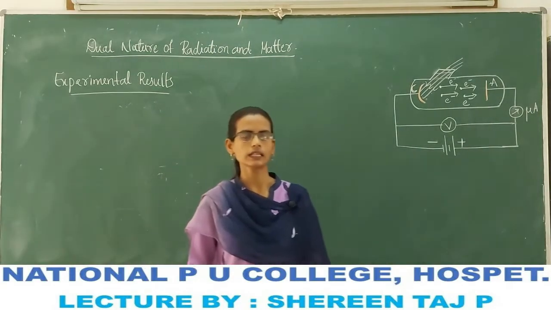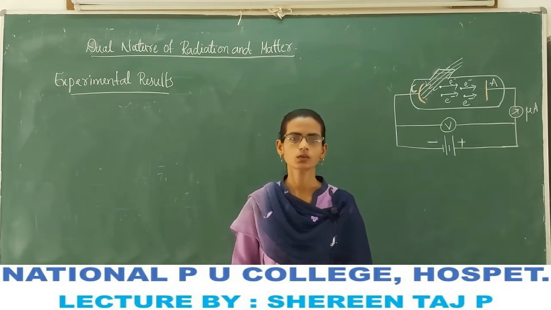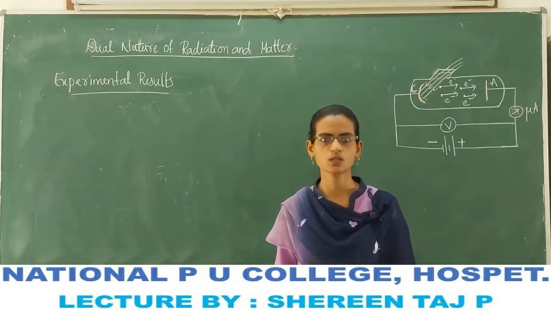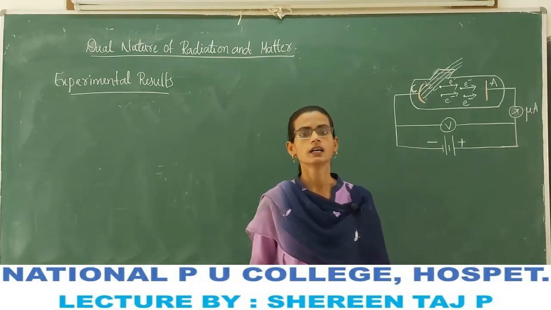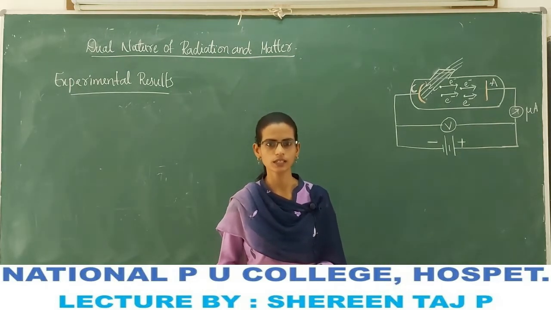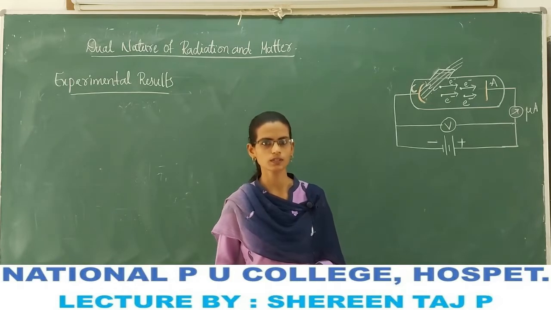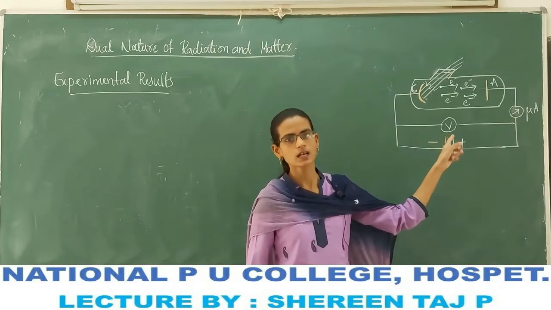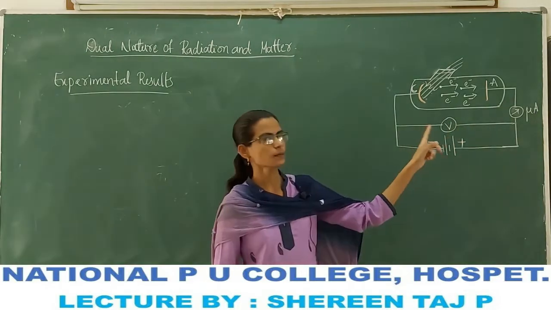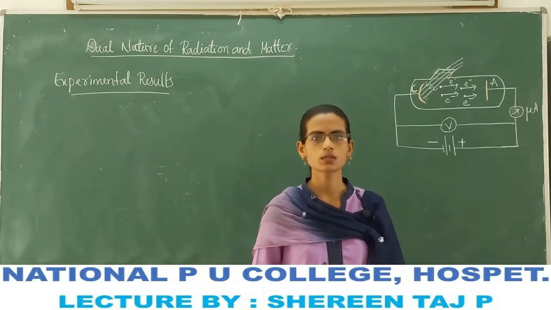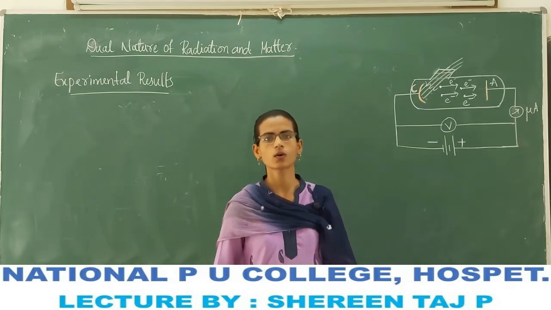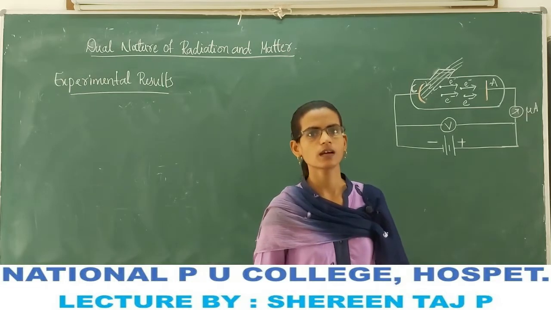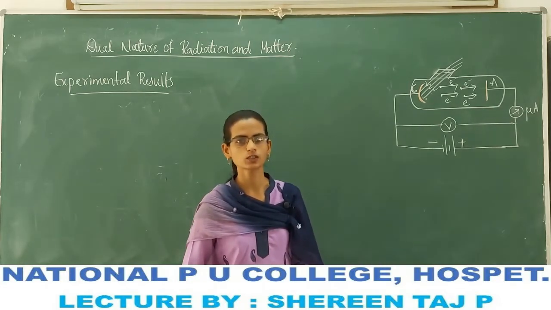Photoelectric effect means the process of emission of electrons when radiation of suitable frequency is incident on the metal surface, thereby producing current. This phenomenon is called the photoelectric effect. And we have also seen the experimental arrangement.